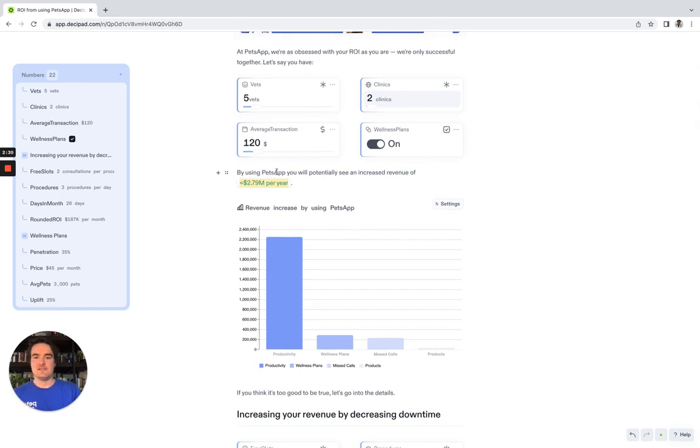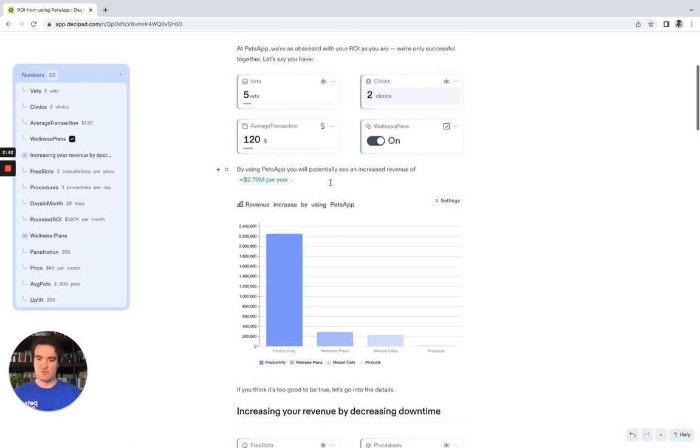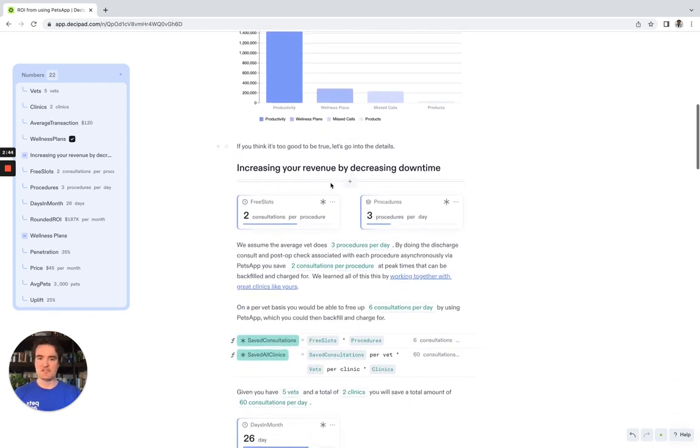And then you'll see this return on investment. They can make $2.8 million per year by using PetsApp. All right, I'm looking at that and think that's good. That's a great return on investment. But is it too good to be true? Well, decide for yourself. Look at these numbers.